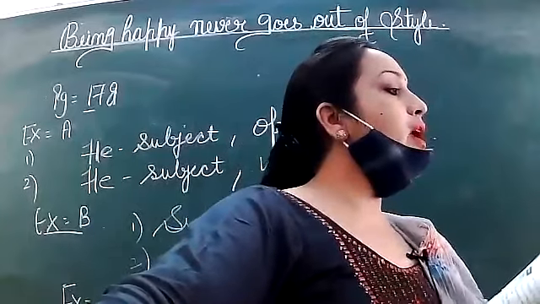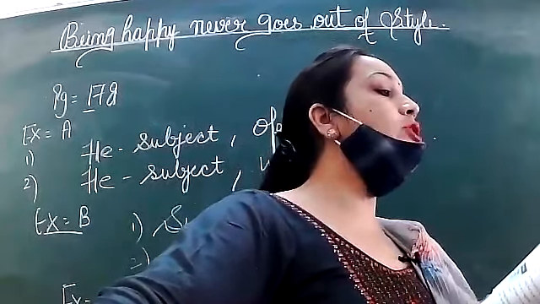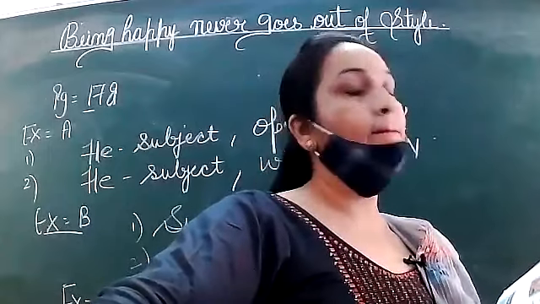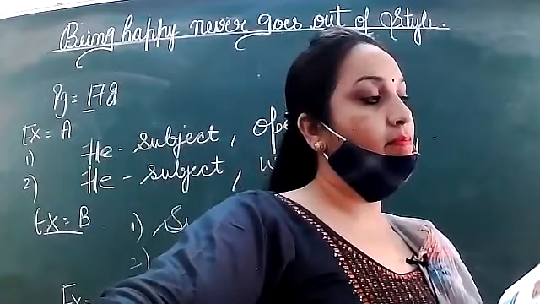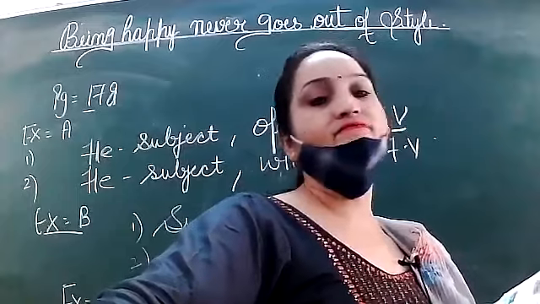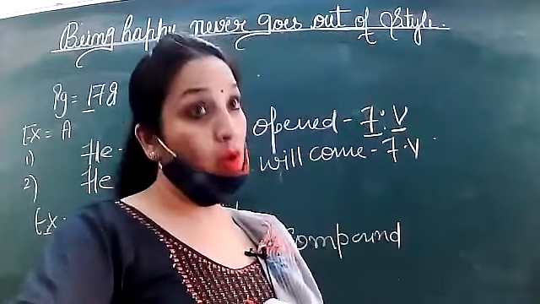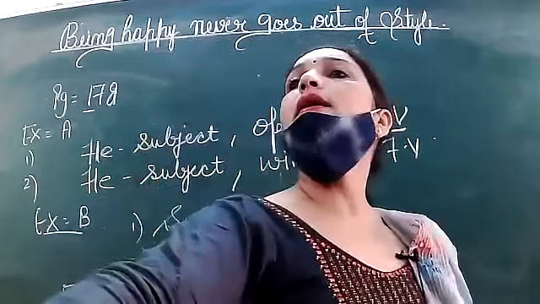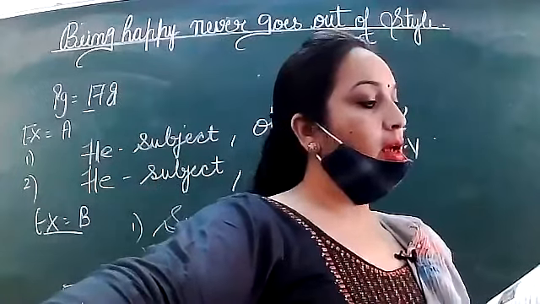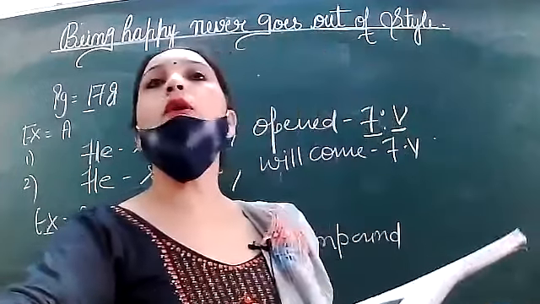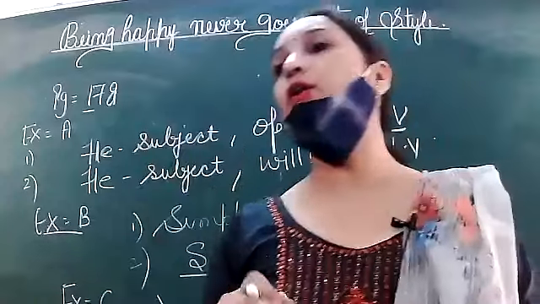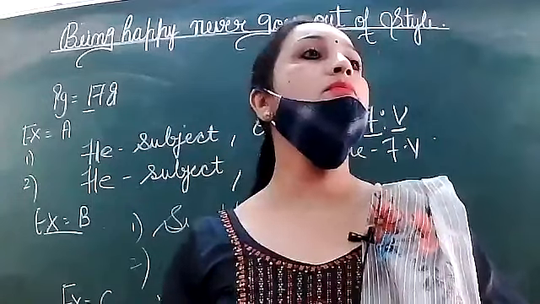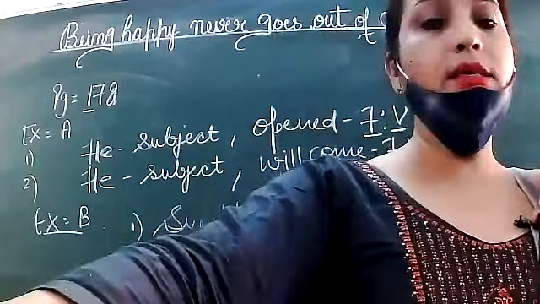Now next. She was not very well educated. She ran a successful business. So, it will be joined using which conjunction? Yet. Yes. Yet, she ran a successful business. See, there is a contrast between two sentences. So, when there is a contrast, which conjunction is used? Yet.